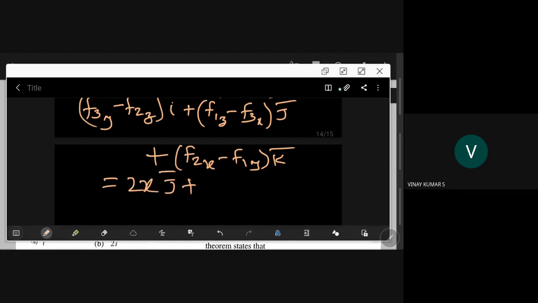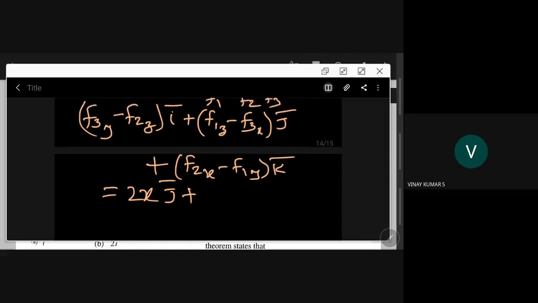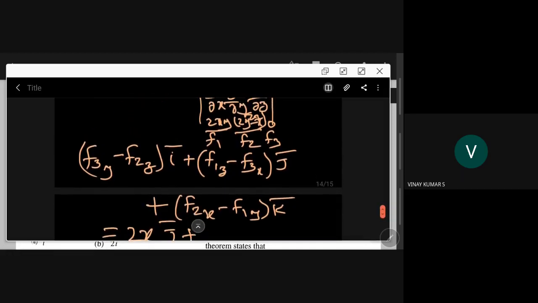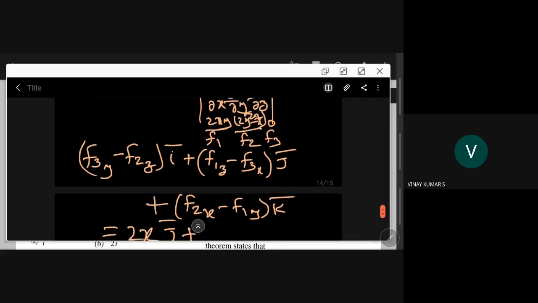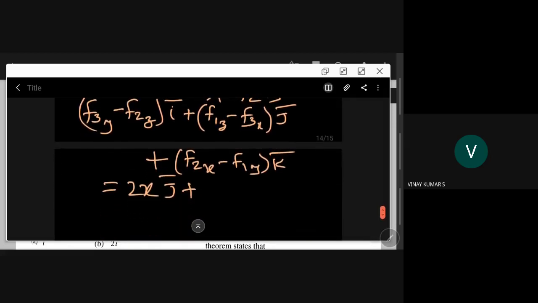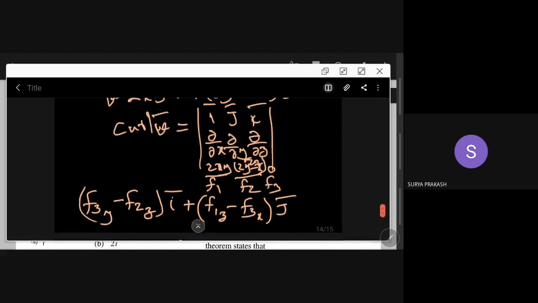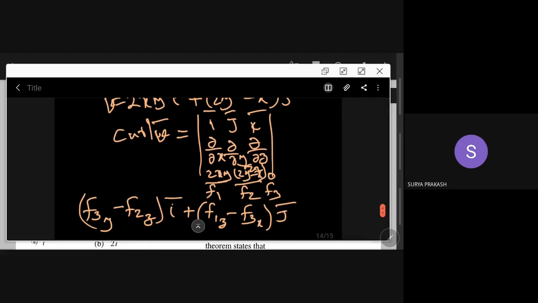Plus you have F2x. Where is F2x? Yes, it is minus 2x. So F3y minus F2y means... can you show the matrix, sir? Can I enlarge this?